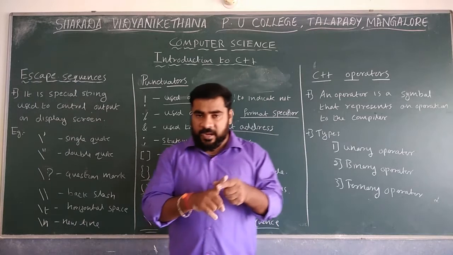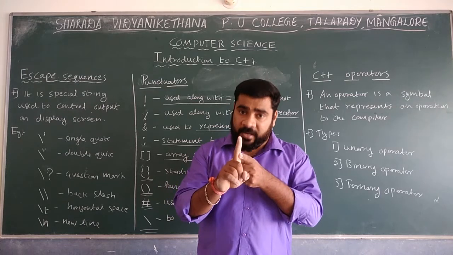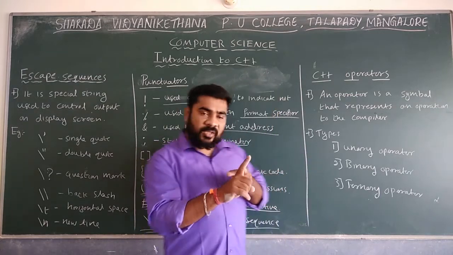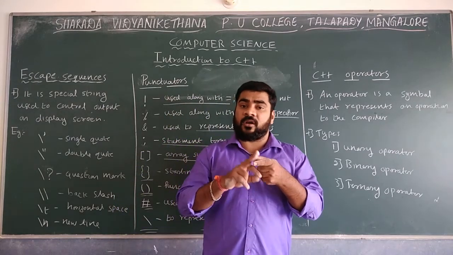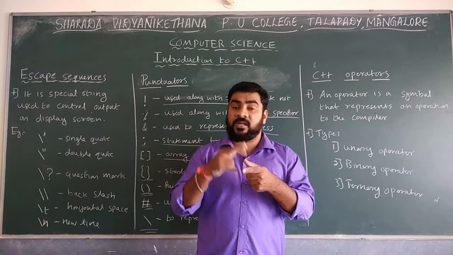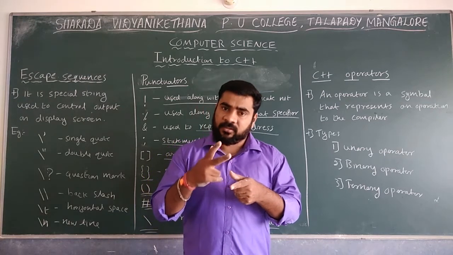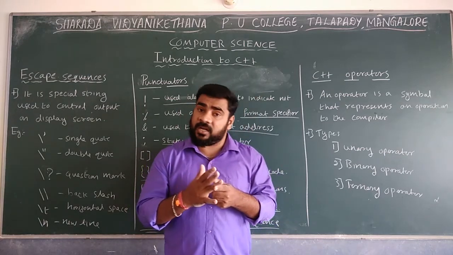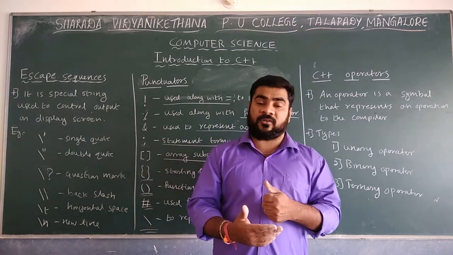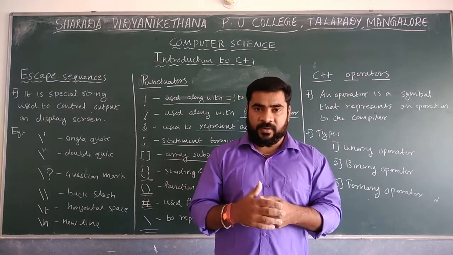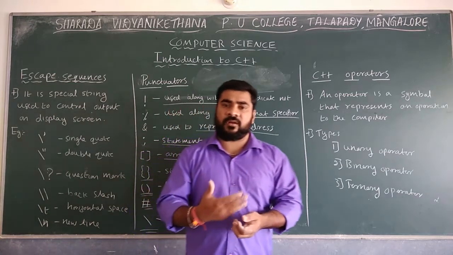So a unary operator operates with only one operand. Then a binary operator, if you want to perform the binary operation, then two operands are required. We perform the operation based on the two operands. The last one is the ternary operator. We can say three or more operands are required to perform the ternary operations. So these are mainly the three types of operators. We are going to discuss them one by one later.